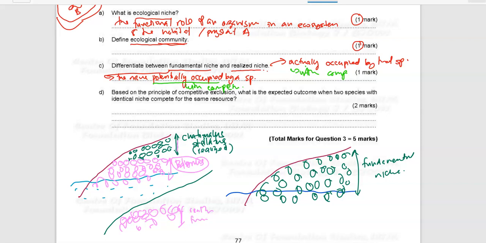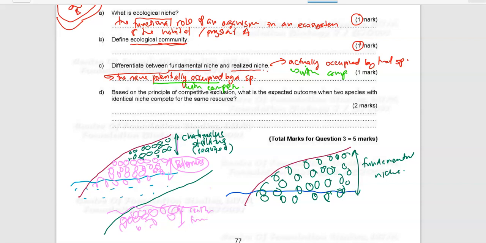Sebab Balanus ni dia boleh hanya tahan dekat kawasan yang lebih banyak air. Okay, so kalau removekan Catamulus, dia takkan pergi ke atas rock tu sebab dia tak boleh nak tahan area yang lebih kering. So dia hanya boleh hidup dekat area yang ada high moisture, yang dekat dengan air. So it means that for Balanus, the realized niche and the fundamental niche is the same. So tengok syarat organism tu macam mana.